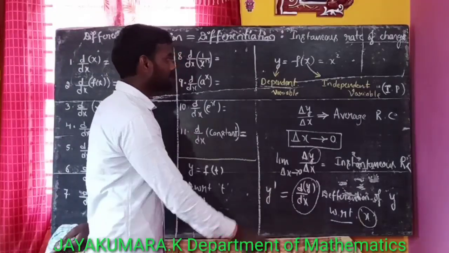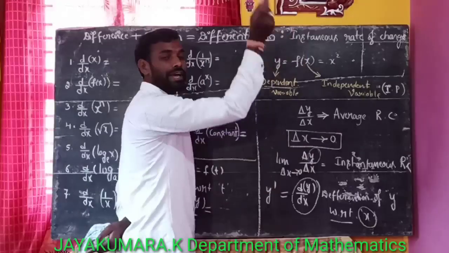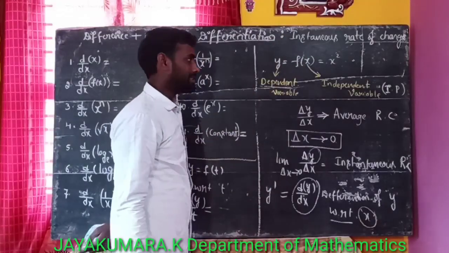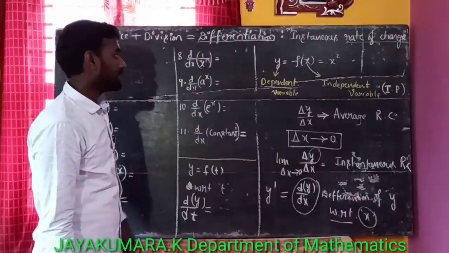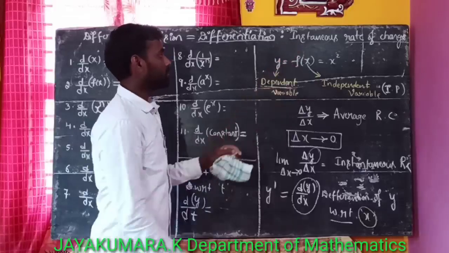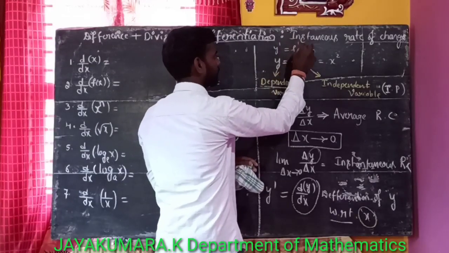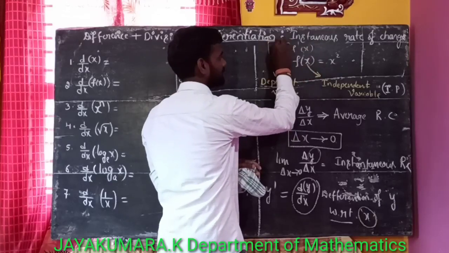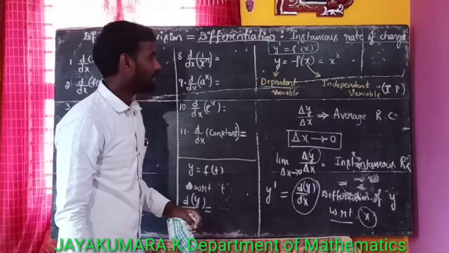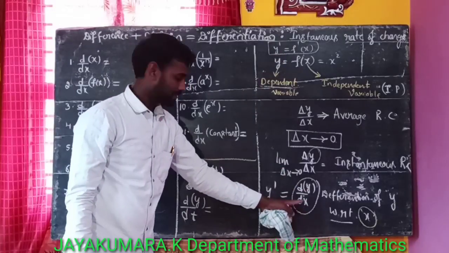The derivative of f of x is equal to f dash of x. Here y is equal to f of x, then y dash is equal to f dash of x, or y dash is nothing but dy by dx.